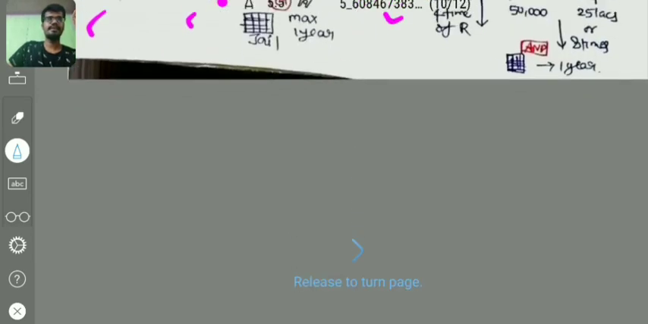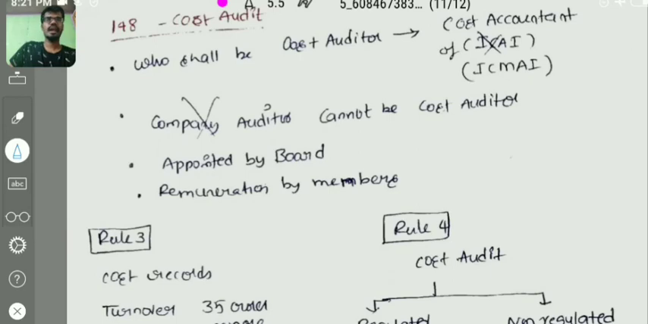147 is completed. And coming to our last section, that is 148, cost auditor. Who shall be the cost auditor? Cost auditor shall be a cost accountant of ICA. Oh, sorry, not ICA, but ICMA, the Institute of Cost Accountants of India. A cost accountant shall be the cost auditor.